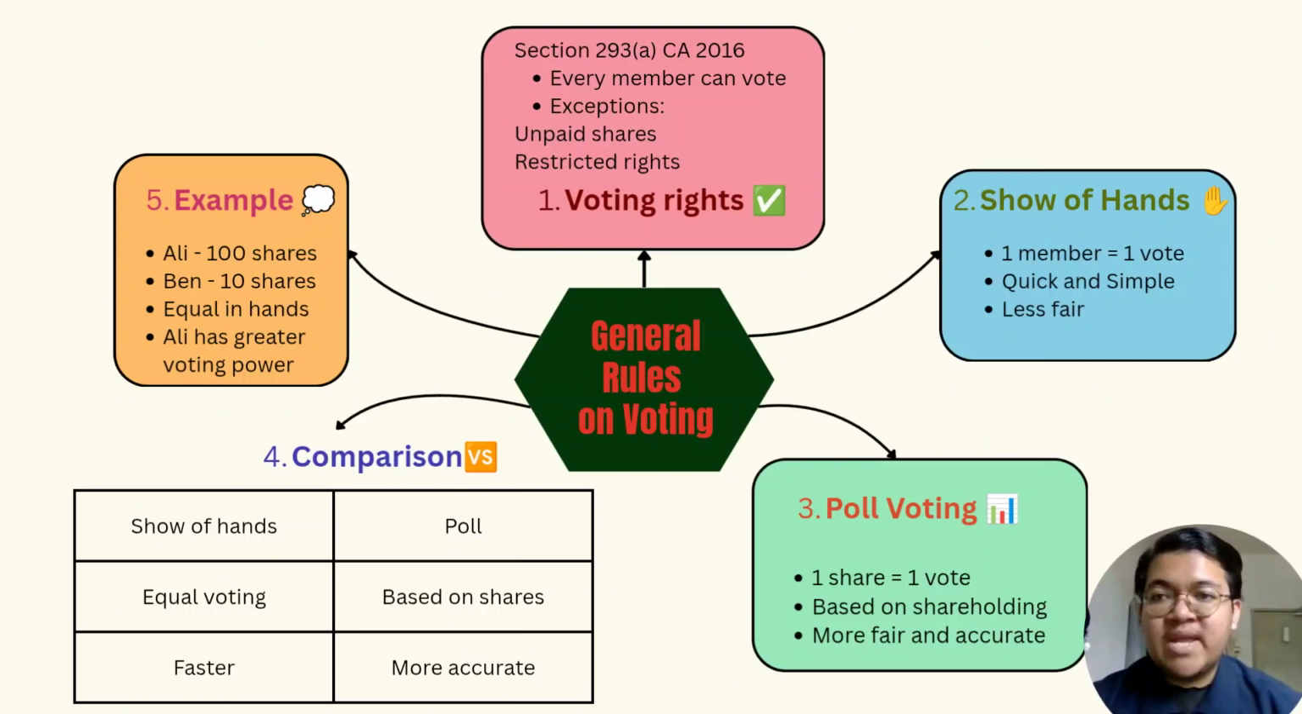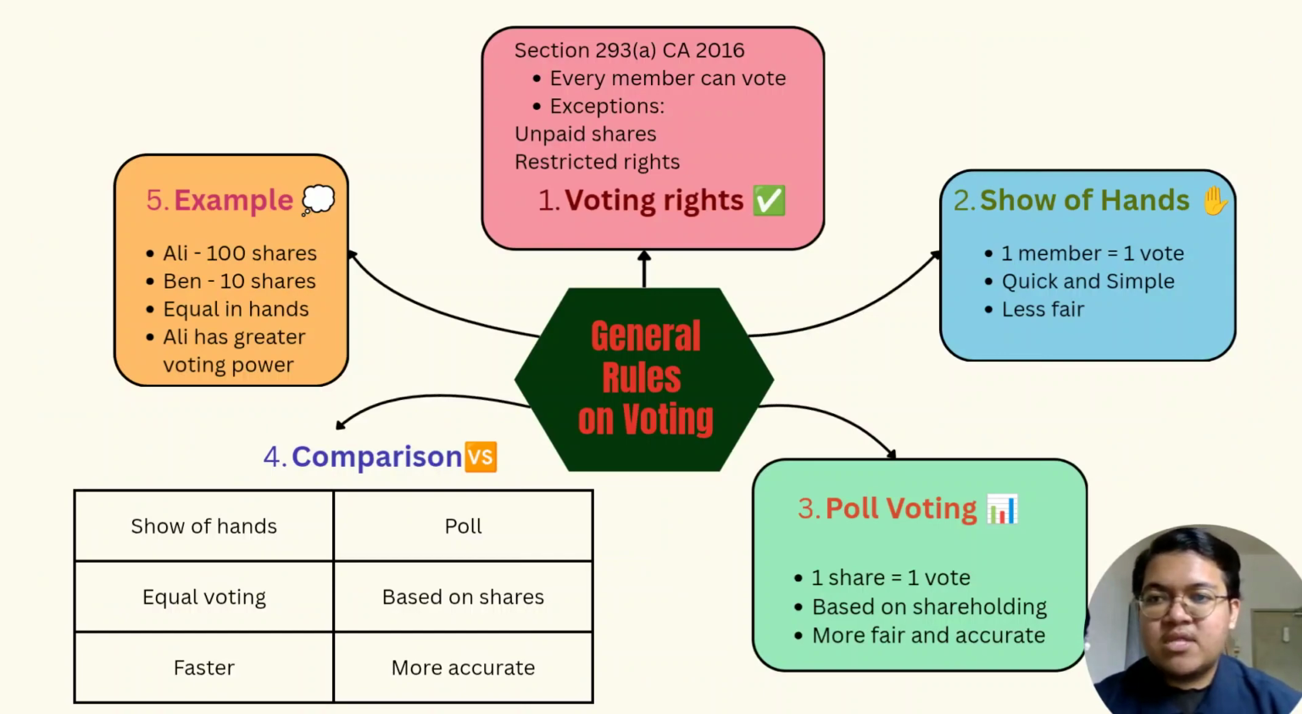Now, I will explain the general rules on voting in company meetings. The right to vote is an important right of every company member. Under Section 293A of the Companies Act 2016, every member is generally entitled to vote during a company meeting. However, there are certain exceptions. For example, a member may lose their voting rights if they have not fully paid for their shares.